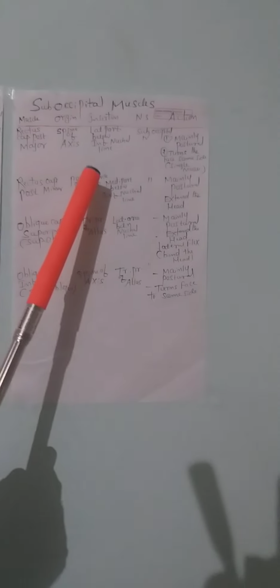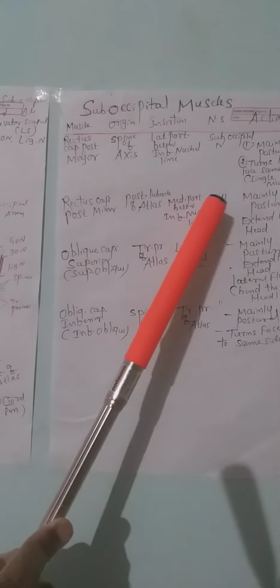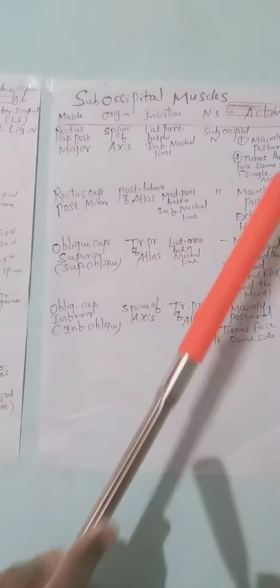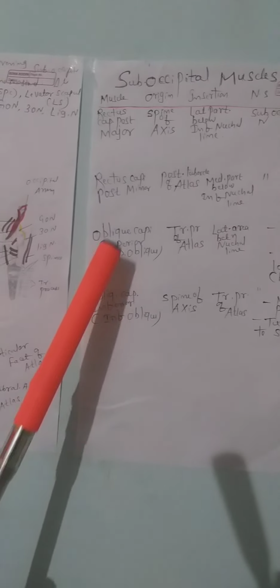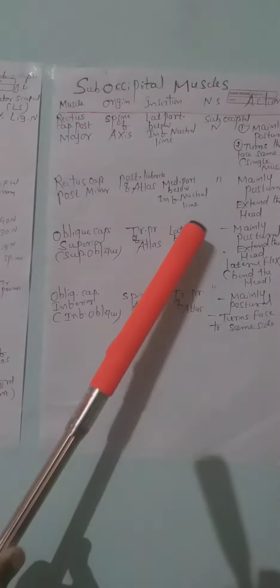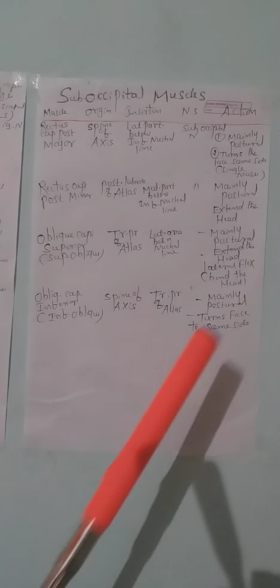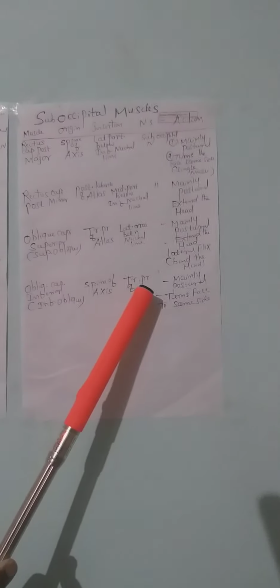The rectus capitis minor arises from the posterior tubercle of the atlas, the first vertebra, with insertion on the median part of the inferior nuchal line. Mainly postural, it extends the head. The superior oblique arises from the transverse process of the atlas and inserts on the lateral area between the nuchal lines. Mainly postural, it extends the head. The inferior oblique arises from the spine of the axis, with insertion on the transverse process of the atlas.